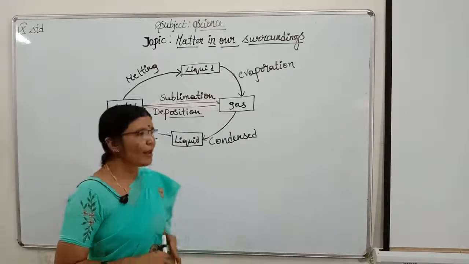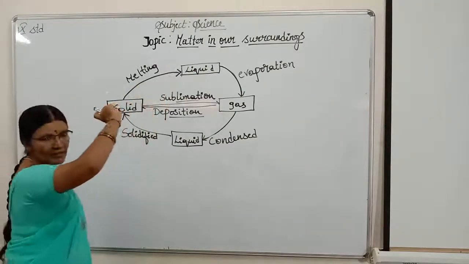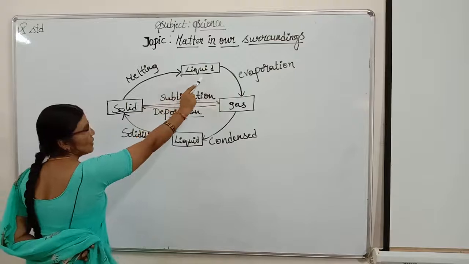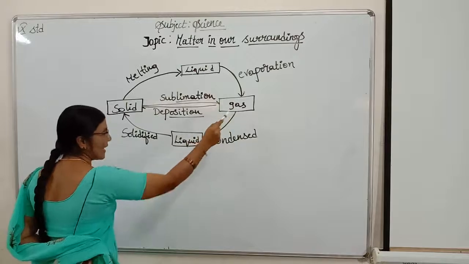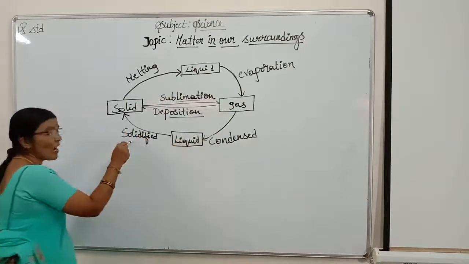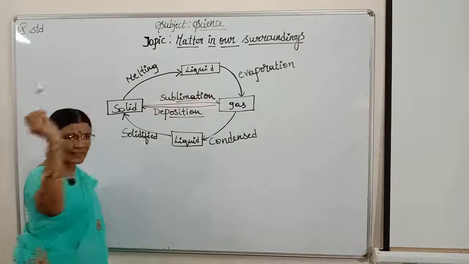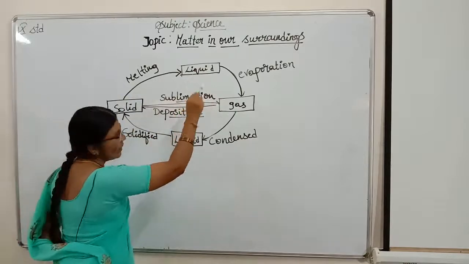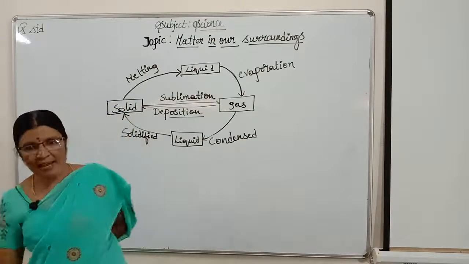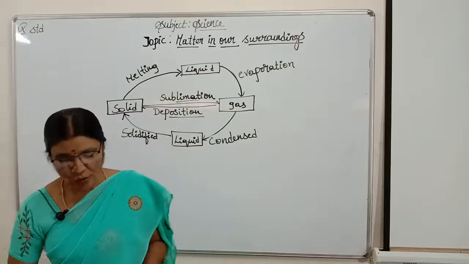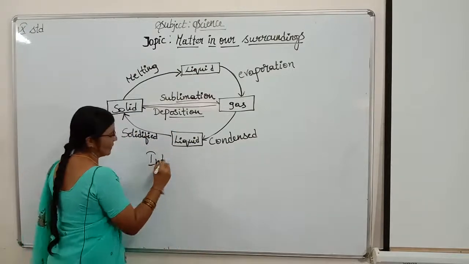I once again explain to you. Solid, like ice, is melting. That process we call melting. We get back liquid here. And liquid, when it is evaporated, becomes gas, children. Gas is condensed, we get a liquid. When liquid is solidified, we get a solid. Solid directly converts into gas. That process we call sublimation. And gas is directly converted into solid. We call this deposition, children. Okay, children? Now is it clear? This is interconversion of states of matter.